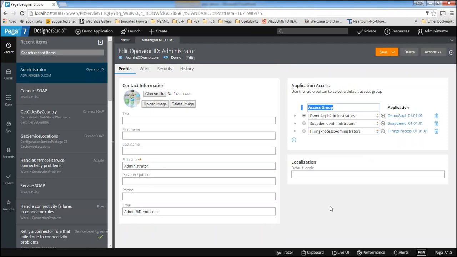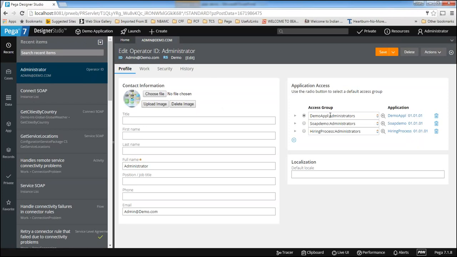The access group determines what type of application you have access to and what role you are performing. Whenever you log into a PRPC system, the system will check this operator record. Wherever the checkbox or radio button is checked, that application will be displayed. Here demo APPL is the demo application, so it is checked by default. That is why it displays the demo application by default.